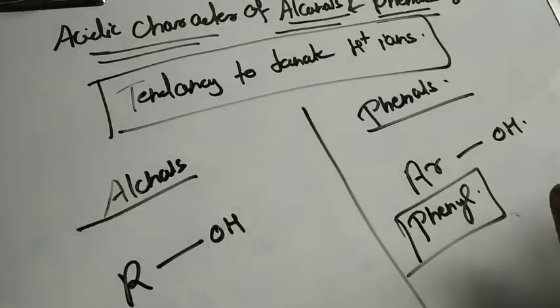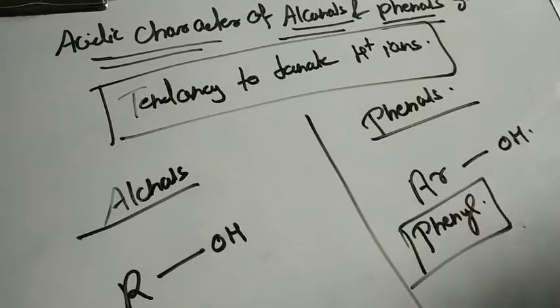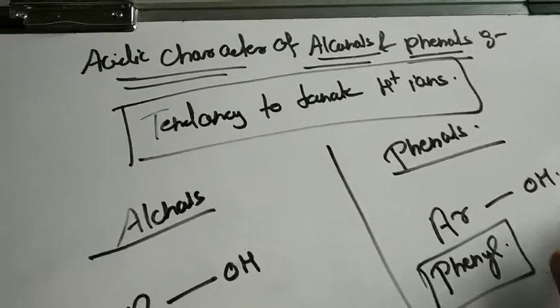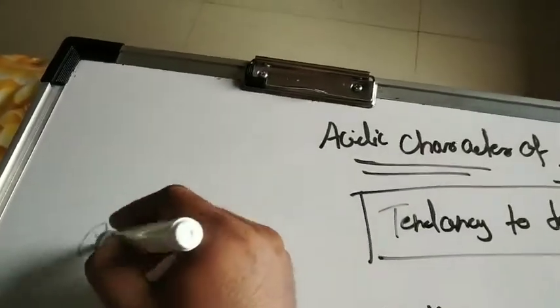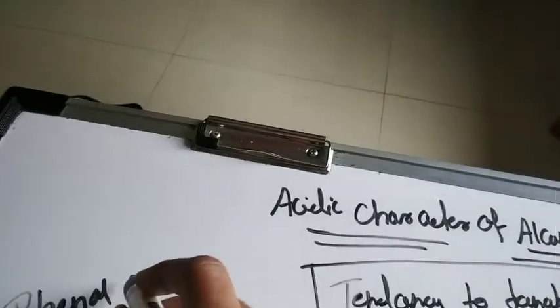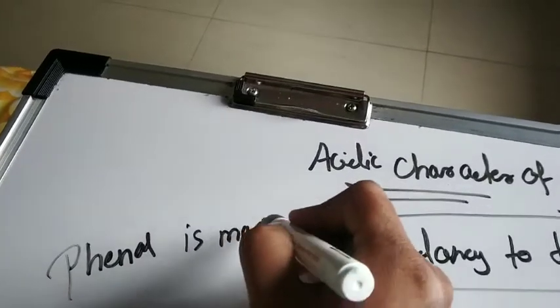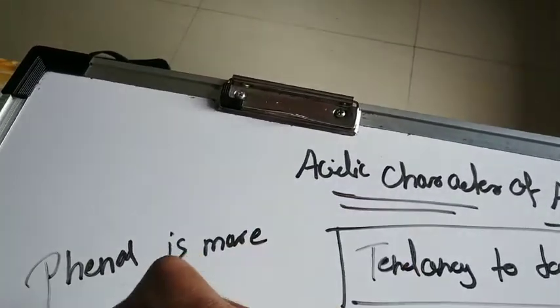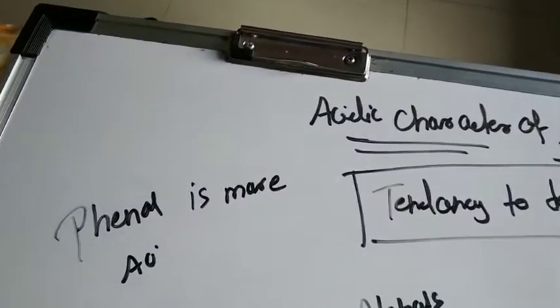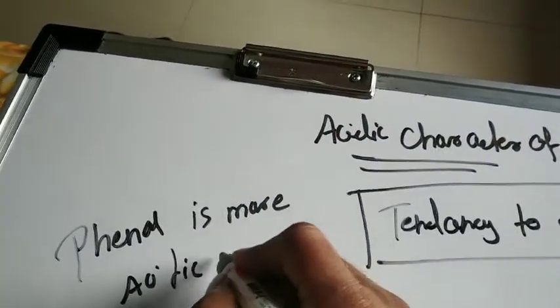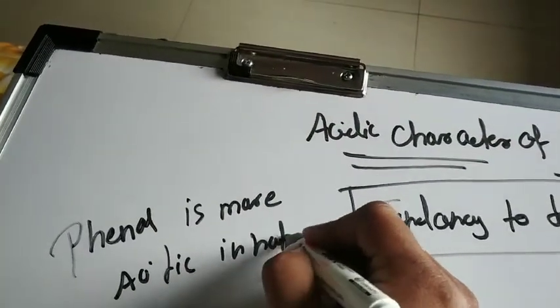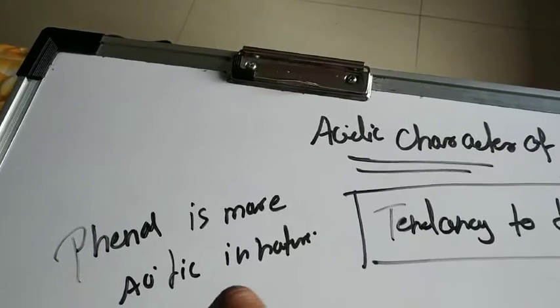Let me first tell you that between the alcohols and phenols, which is more acidic in nature. Phenol is more acidic in nature compared to the alcohols.